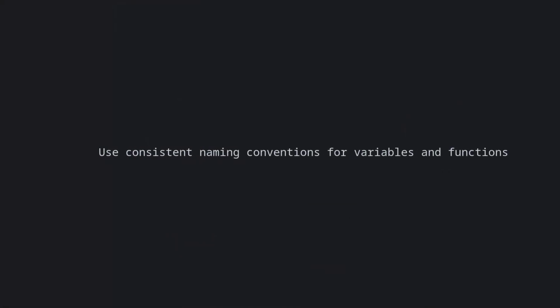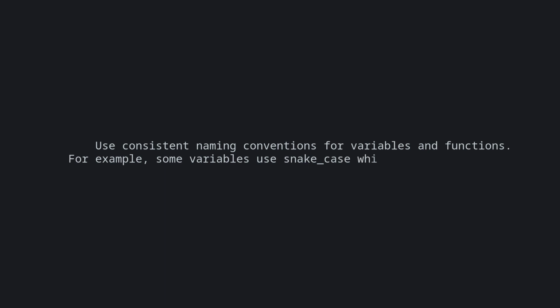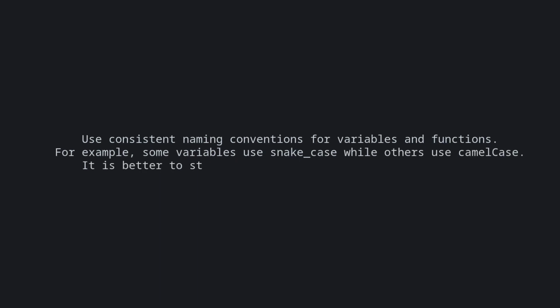This was the first advice that ChatGPT gave me. Use consistent naming conventions for variables and functions. For example, some variables use snake case while others use camel case. It is better to stick to one convention throughout the code. While in general this does make sense, let's have a look at my code to see whether this is actually a problem.